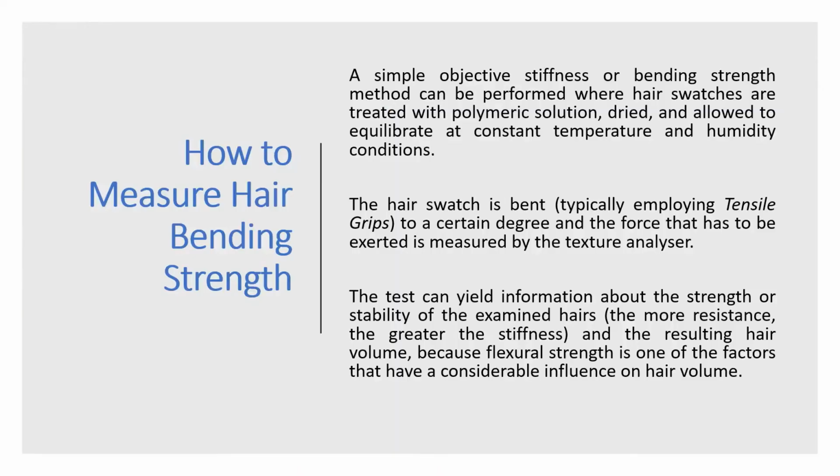So how do we measure the hair bending strength? A simple objective stiffness or bending strength method can be performed where hair swatches are treated with a polymeric solution, dried and allowed to equilibrate at constant temperature and humidity conditions. Again, this is a test whereby you are seeing to what extent the hair can be bent. It calculates the tensile strength. This test can yield information about the strength or stability of the examined hairs and the resulting volume.